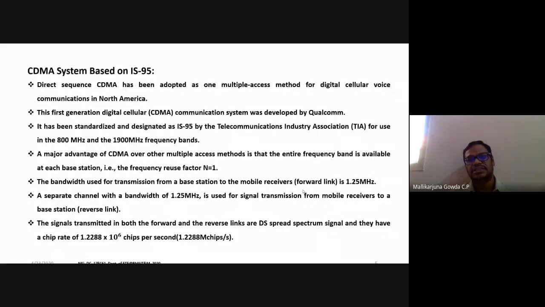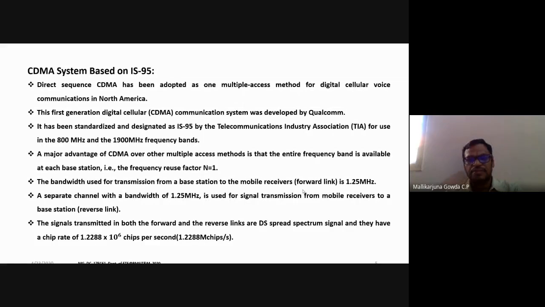And as I said, the Telecommunications Industry Association, TIA, has standardized this CDMA communication system as IS-95. It has been used in the frequency band of 800 megahertz as well as in the 1900 megahertz frequency bands.